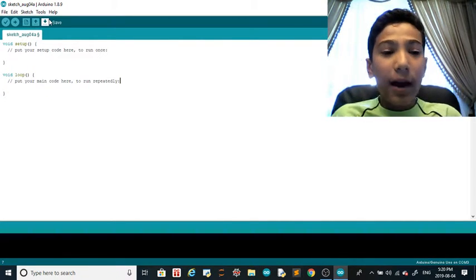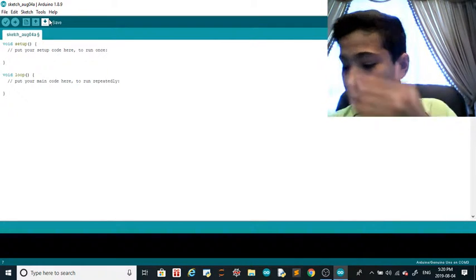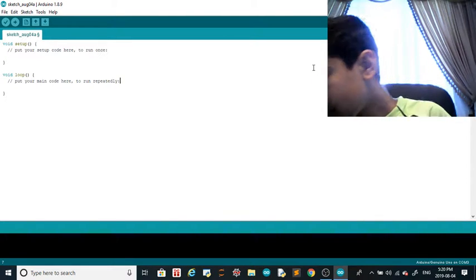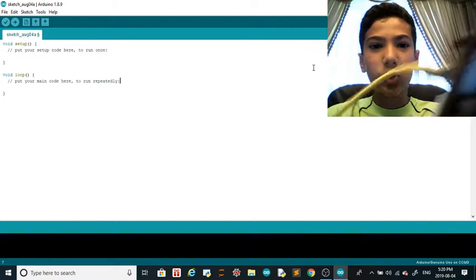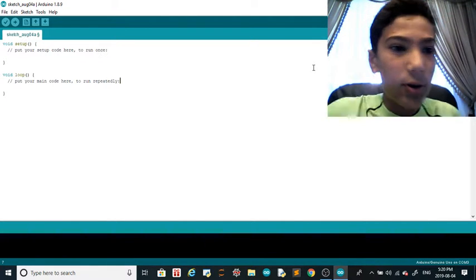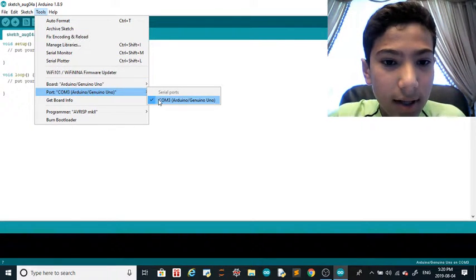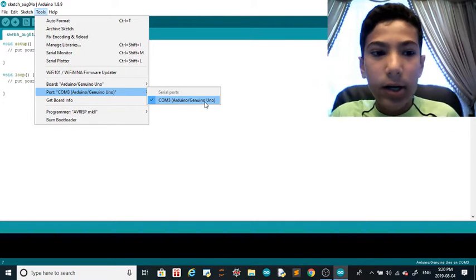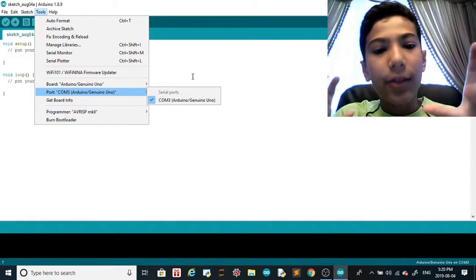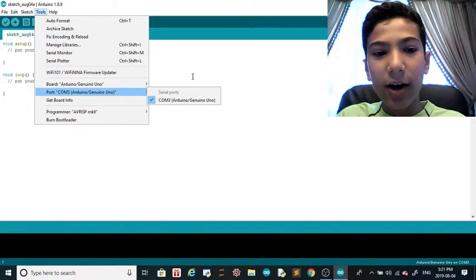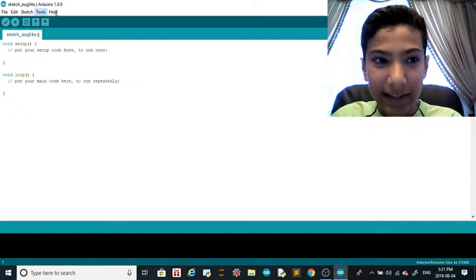So now that you have that, it's not set up. So hopefully you already bought your starter kit for Arduino. Then you plug the USB into the Arduino. I can't show you, but it's plugged in. And then you're going to go to your tools, and then to the port, COM3. That should be only one. Mine is COM3, yours could be COM11. That's the port the software and the hardware will speak on. If you don't have the port selected, just make sure you select it, because it might give you errors.